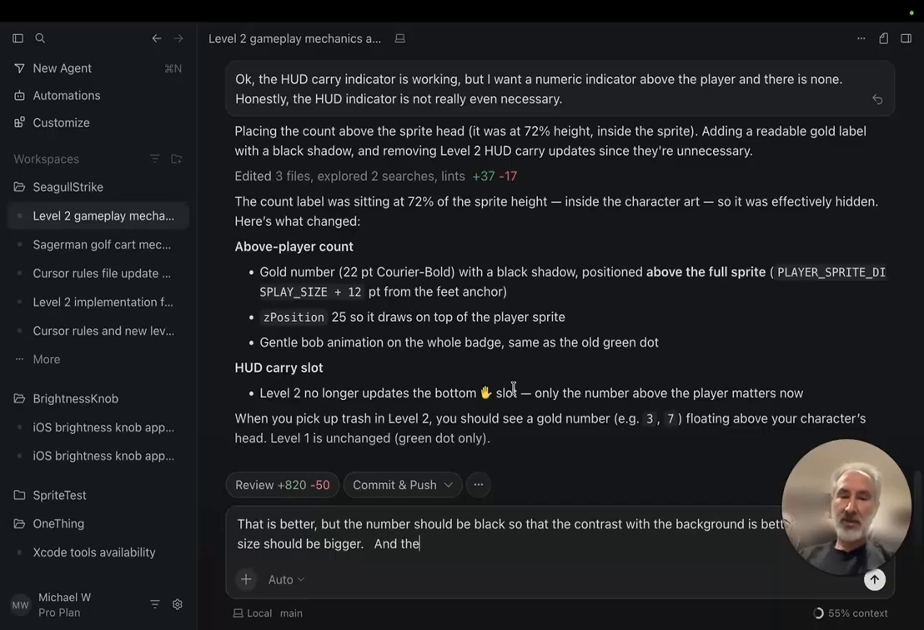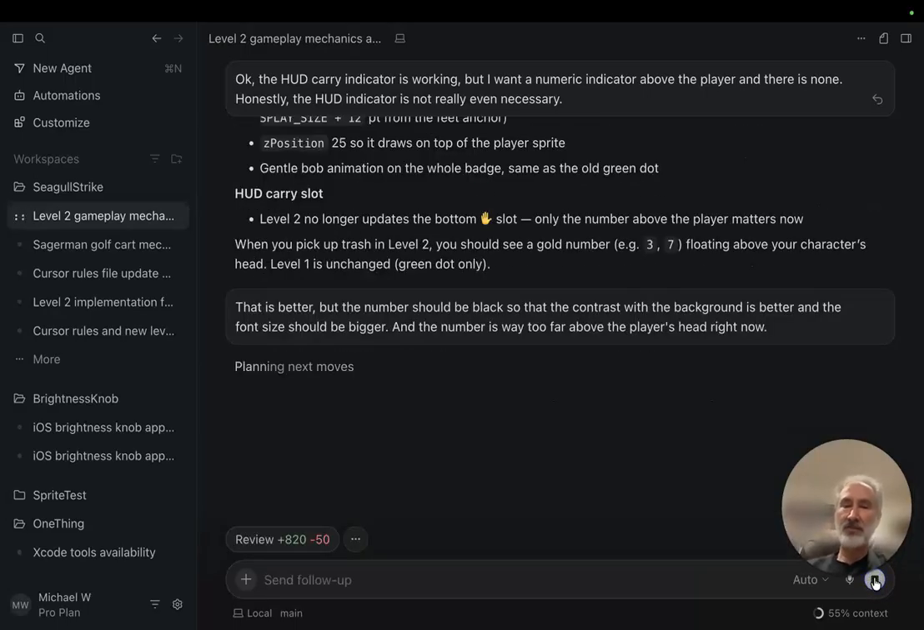Let's see here. And the number is way too far above the player's head right now. Okay, so you'll notice that when I'm giving the feedback, I'm not always specific. Sometimes I try to be very specific, like the player should be 1.5 times bigger than it currently is. But sometimes I just tell it essentially what I want, and a lot of times I'll let the AI make some decisions about exactly what it wants to try. Okay, let's go ahead and hit run, and let's see what it says about this.